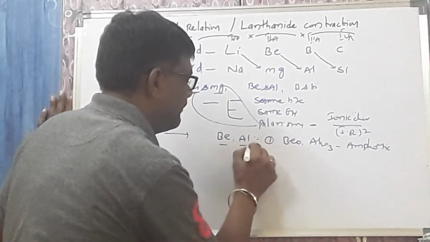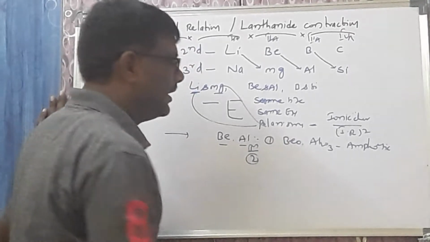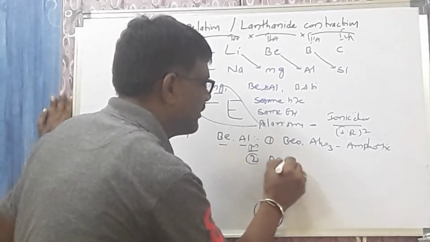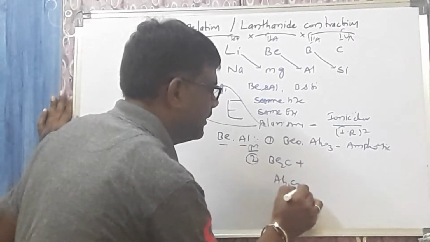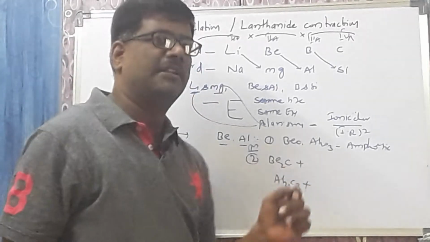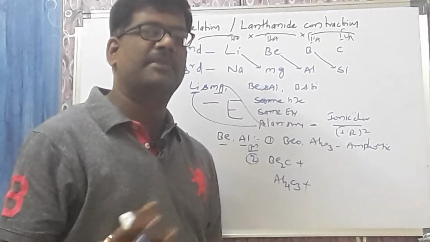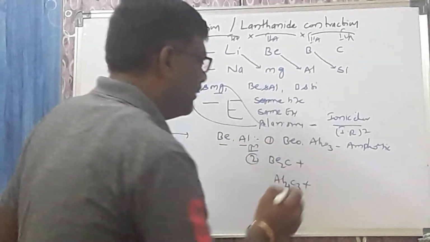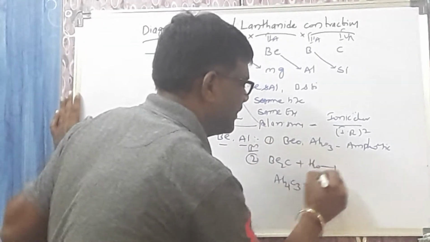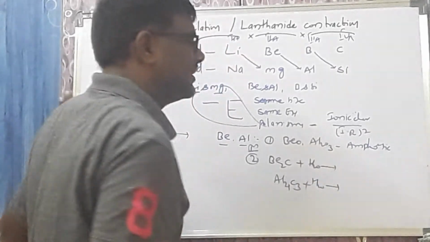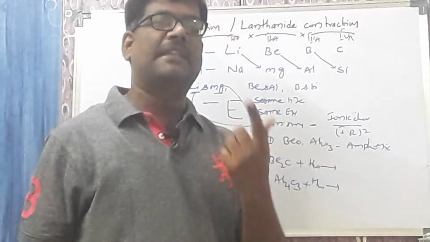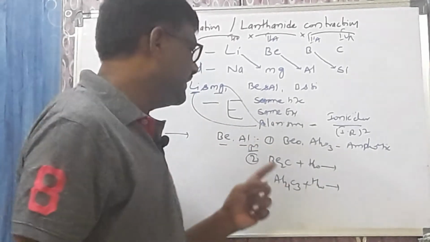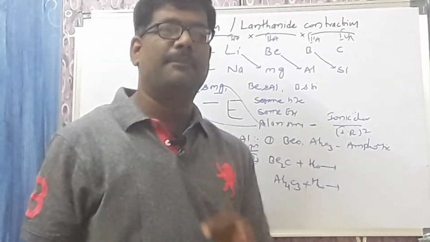Number 2, very important for the EAMCET examination. I am taking beryllium carbide and aluminium carbide. Same carbides I am taking. Both undergo hydrolysis, and they give you the same product. The product is methane. That's why these 2 carbides are called methanides.